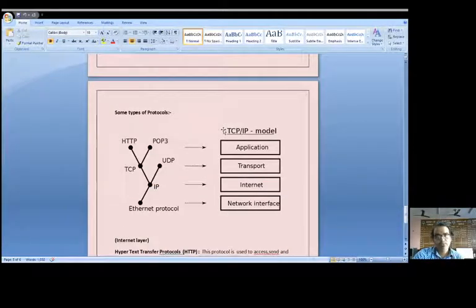So we have some types of protocols like HTTP, POP3, TCP, UDP, IP, and Ethernet protocol. The TCP/IP model has application, transport, internet, and network interface layers, and these are the protocols used there. The Ethernet protocol is at the network interface layer. Internet protocol is at the internet layer. TCP and UDP are at the transport layer. HTTP and POP3 are at the application layer.